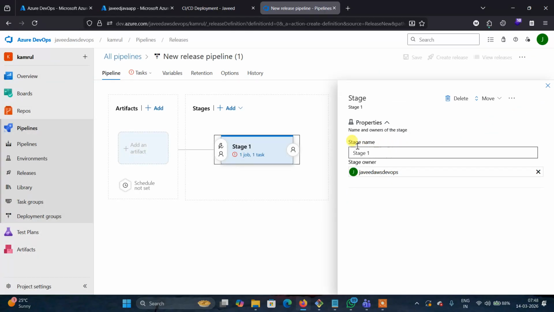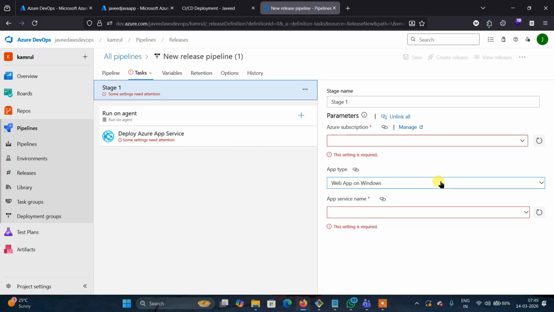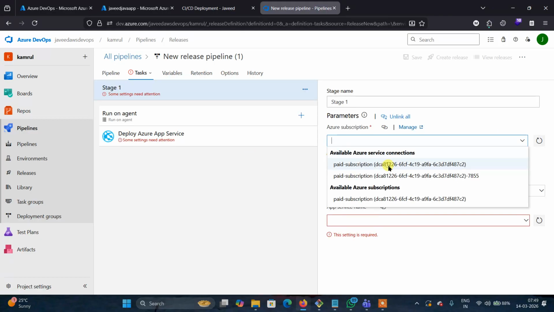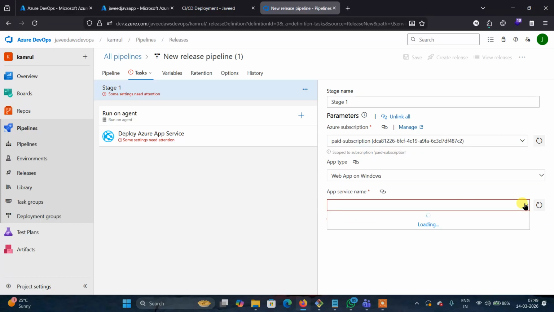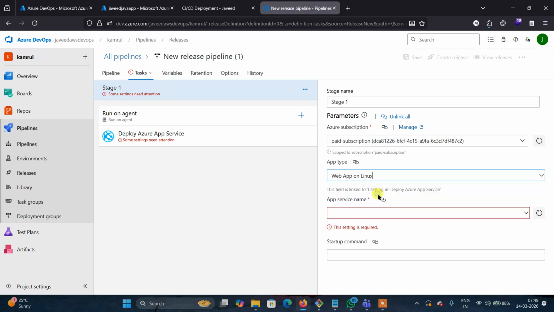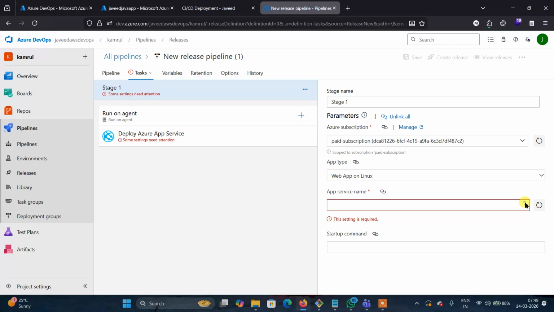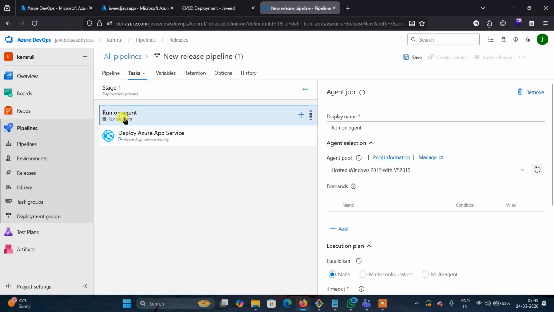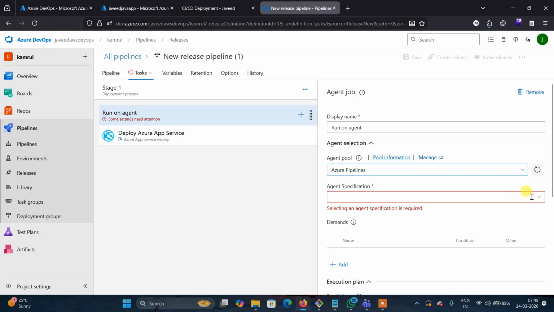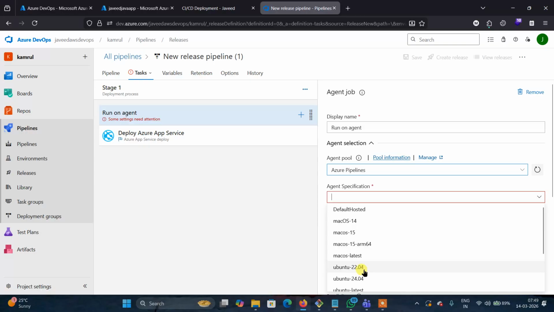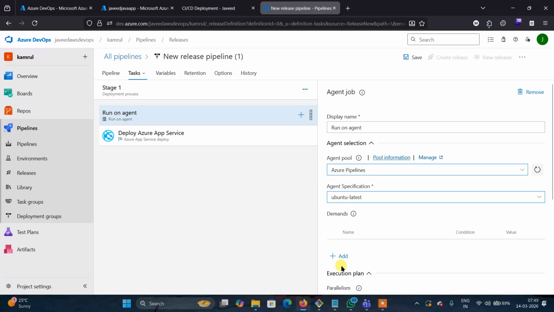If you want to give a name, you can give the name and click on the job and task. We need to select the Azure subscription and select the app. The app here is a web app Linux. Now select the app name, Java Server. Then run on an agent. The agent is Azure Pipelines, Ubuntu latest.